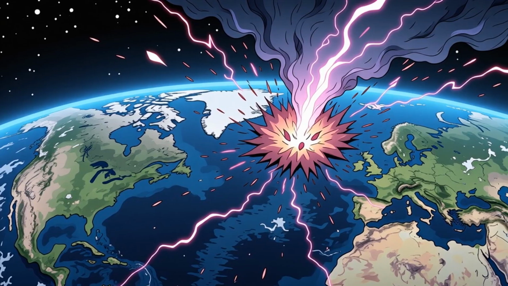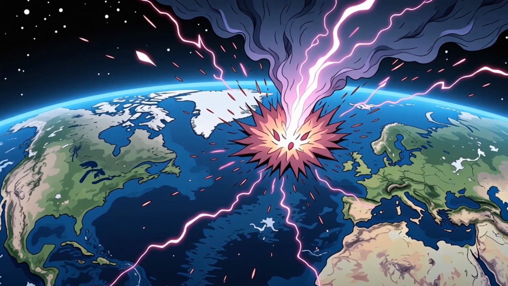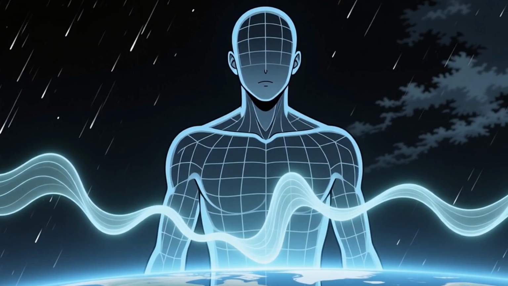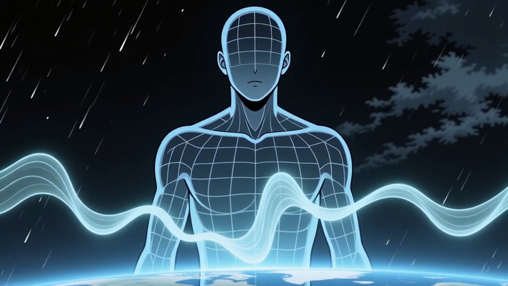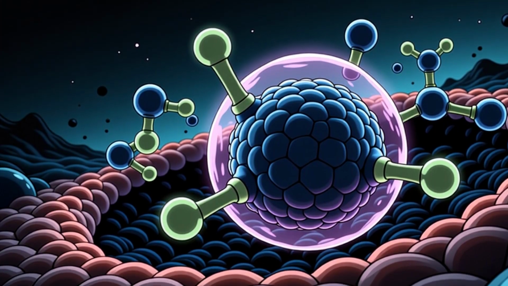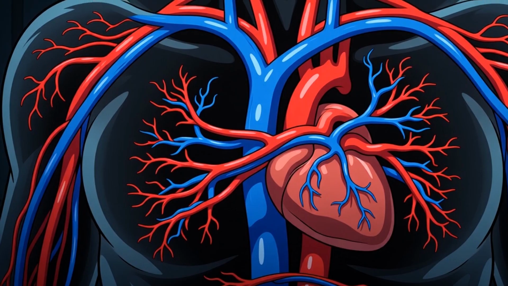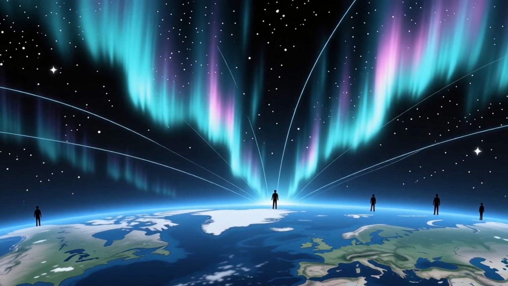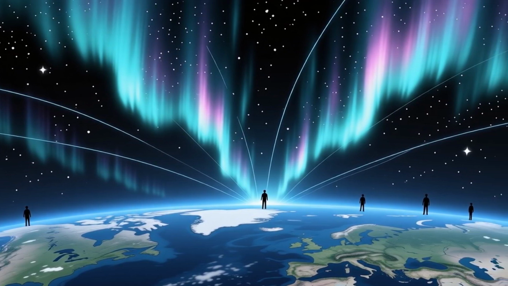Geomagnetic storms can significantly impact Earth's atmosphere. Simulation shows the storm's interaction with the planet. The storm's effects extend to human biological functions. Melatonin production is altered during geomagnetic disturbances. Changes in blood pressure are also observed in humans. These biological effects highlight the interconnectedness of space, weather, and human health.